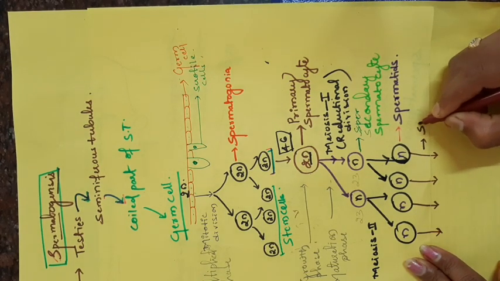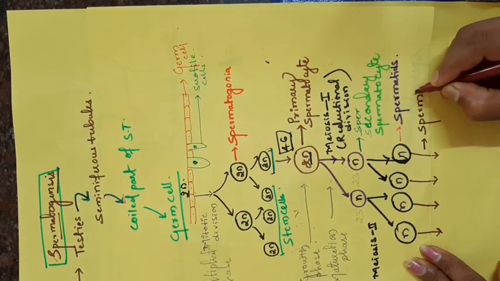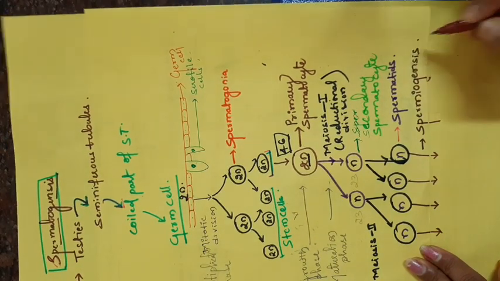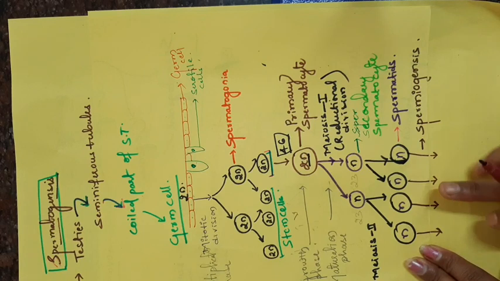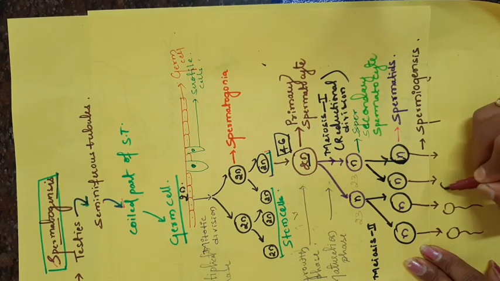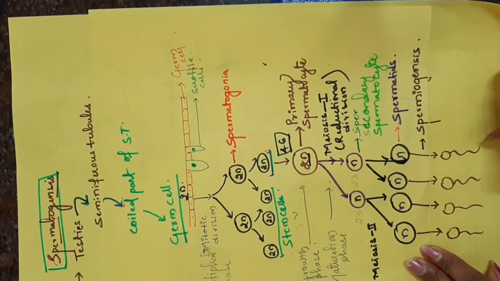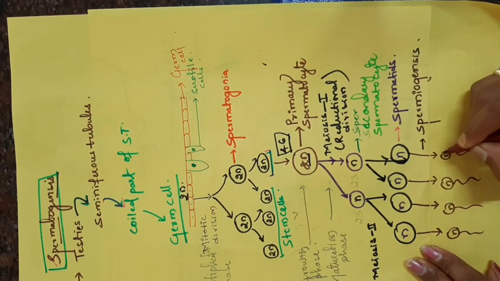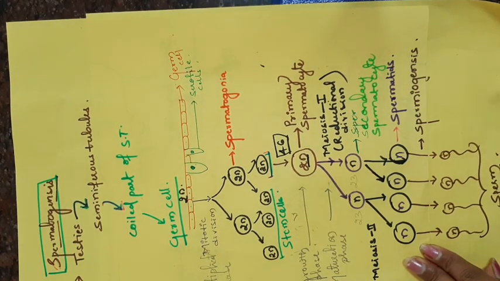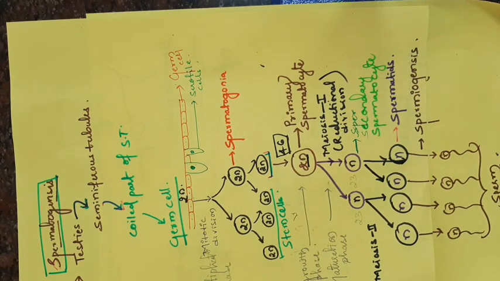By spermiogenesis, the non-motile spermatids produce the motile sperms. These are single N, haploid, and 4 sperms are produced. Here the spermatids undergo certain changes, not genetic changes, only physical changes.